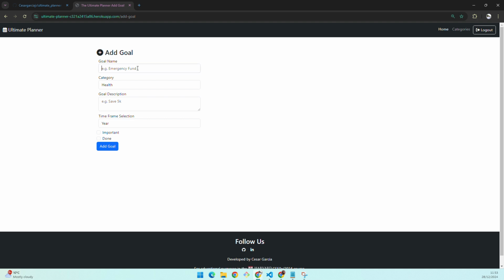So let's say for my health, I want to lose weight. And here I'll list my categories, and I can see for the next year I want to lose 25 kilos. Oh, that's too much, maybe 15. And then I can select the time frame, which kind of goal is it: year, semester, trimester, or month. I can set this as important or as done and add my goal.